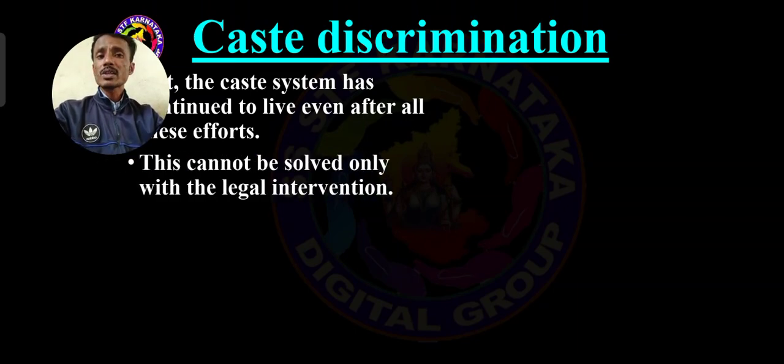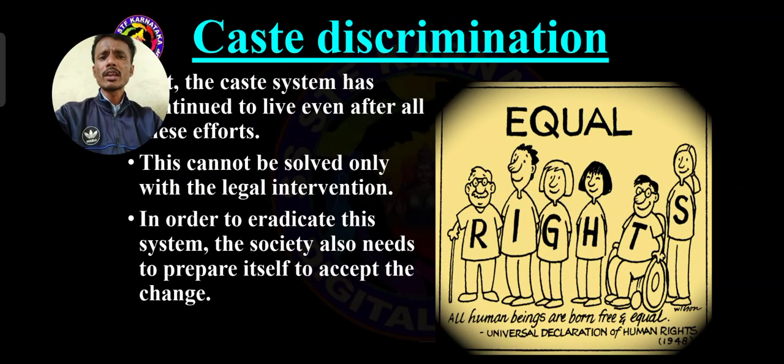So this cannot be solved only with legal intervention. Through rules and regulations, through law and order, it is highly impossible to control the caste system. Then how is it possible to control it? In order to eradicate this system, the society also needs to change, so that we, the people living in a society, all feel that all are equal. Everybody has to feel all are equal.